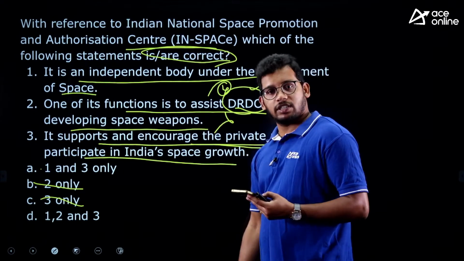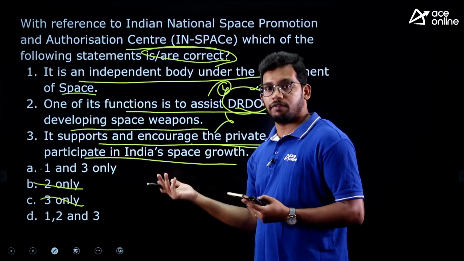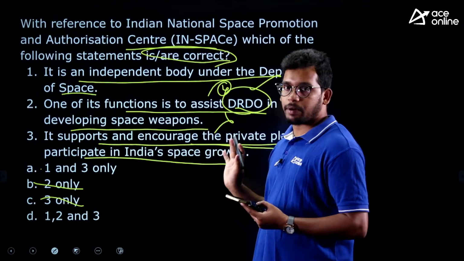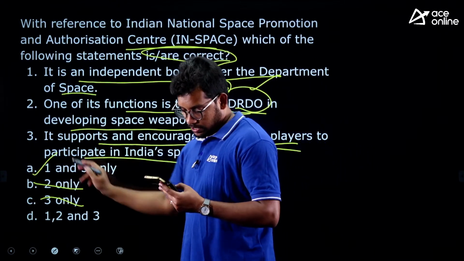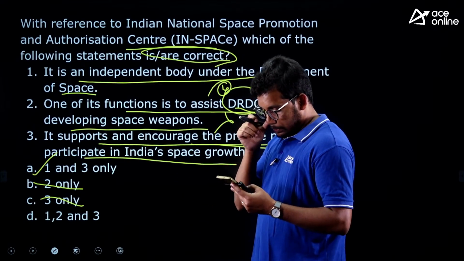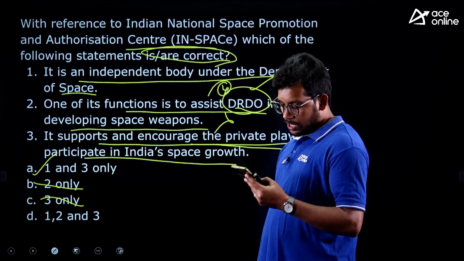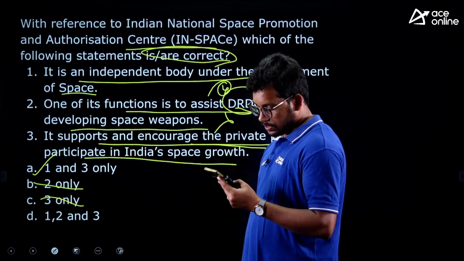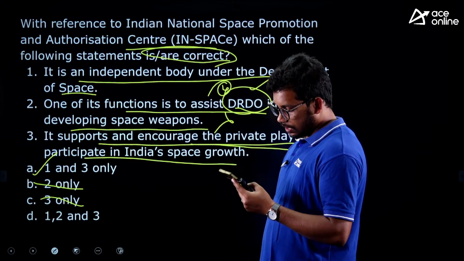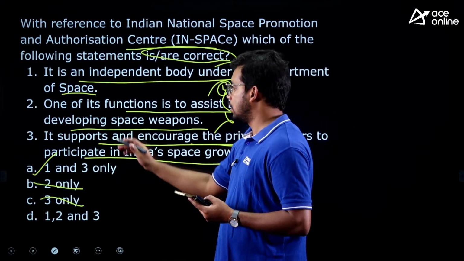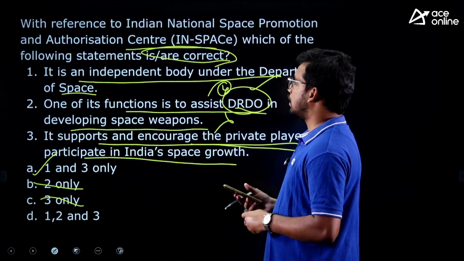No, there is no such thing. It is related to defense. This is just to take care of the private entities, right? So answer is A. Daralokor, Srinath, Ranjan and Oindila answered it as correct. So 1 and 3 is the answer.